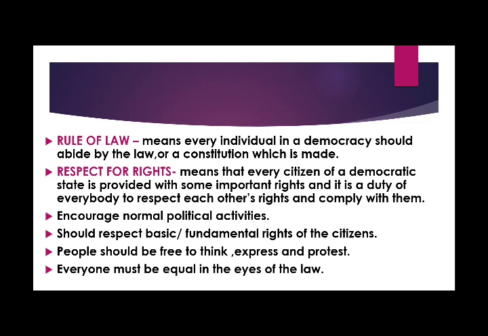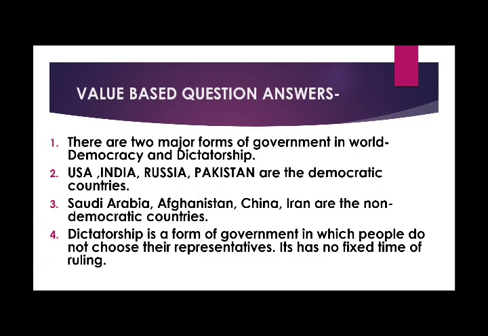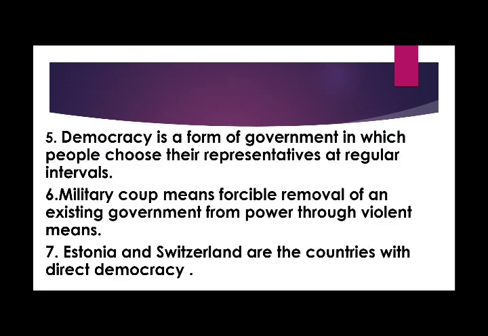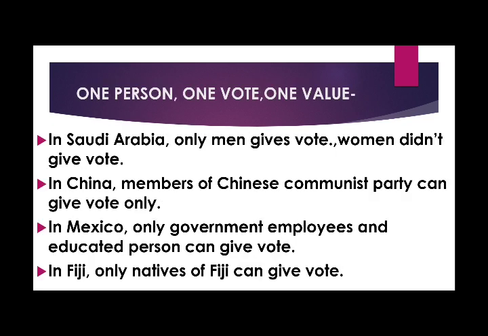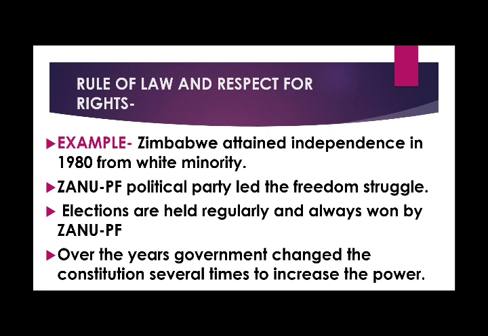I am giving you a brief recap so that you can understand it. There are five major features of democracy. First, government based on the will of the people. Second, major decisions must be taken by the elected leaders. Third, free and fair elections. Fourth, one person, one vote, one value. Fifth, rule of law and respect for rights.